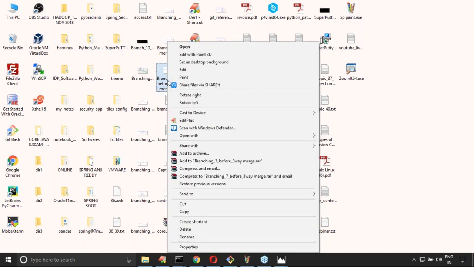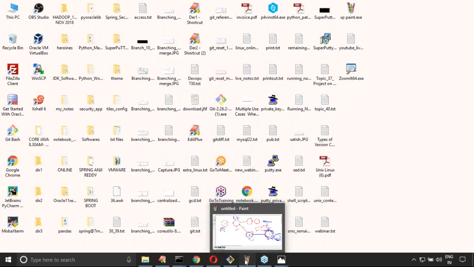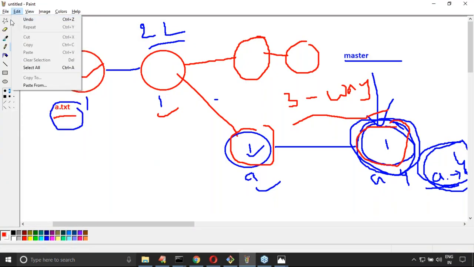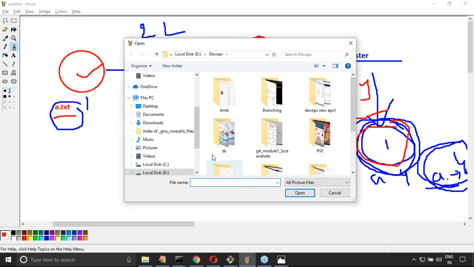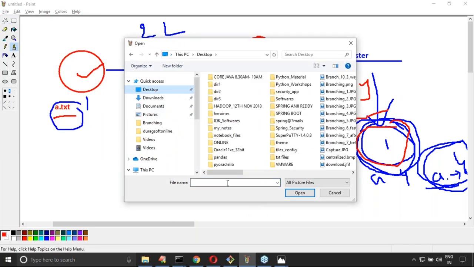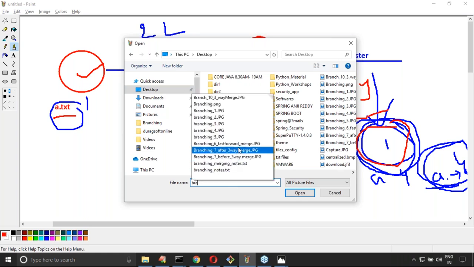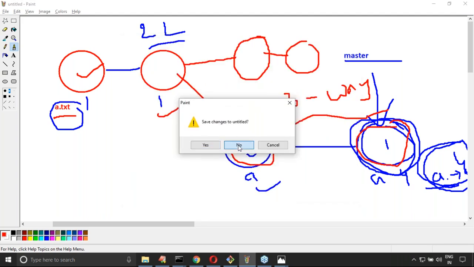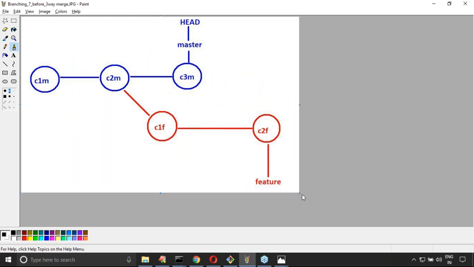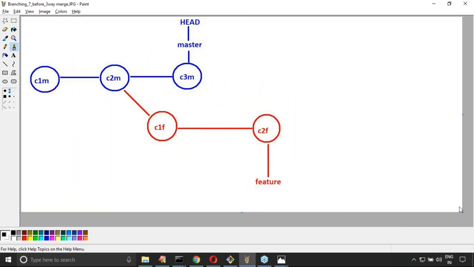Let me open it. Here, take very special care about this one, sir. What will happen in this case? Very important. Up to this, our scenario is clear.